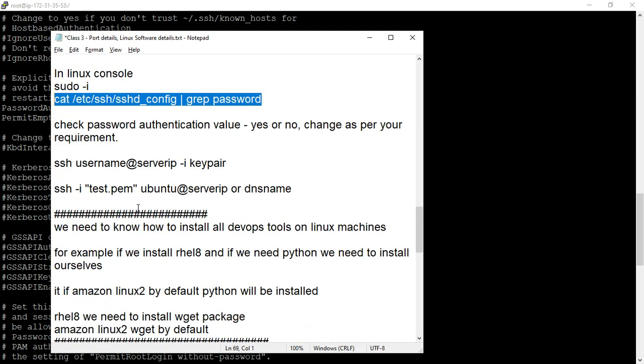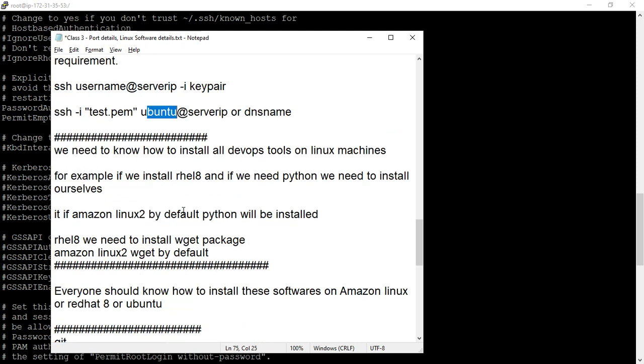So then to connect from our Git Bash or Linux machine as well, on the Linux machine you need to run this command: ssh, username is ec2-user @ server IP address, the public IP address. Then you use -i, and -i would be your key pair location. Suppose for me it was in the DevOps script folder, so I need to provide the complete path of the key pair file. Example: ssh -i test.pem ubuntu@server IP, because it is for Ubuntu, right? For me it was Amazon Linux, so I use ec2-user.